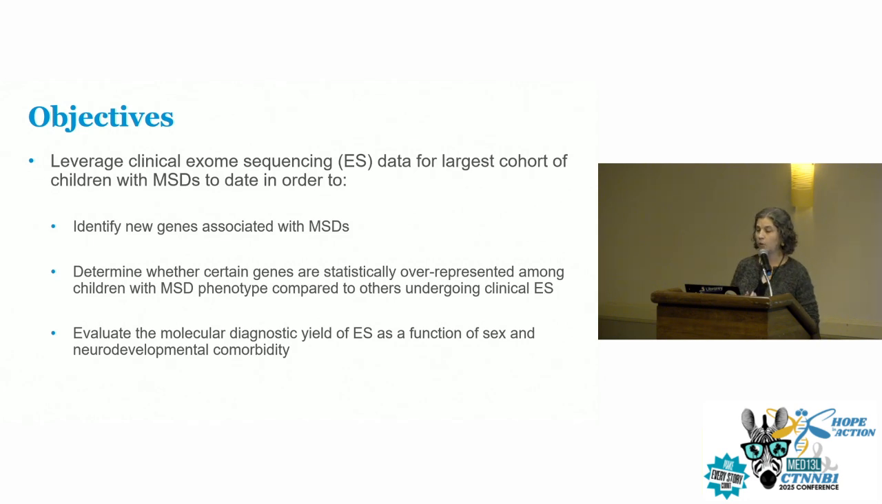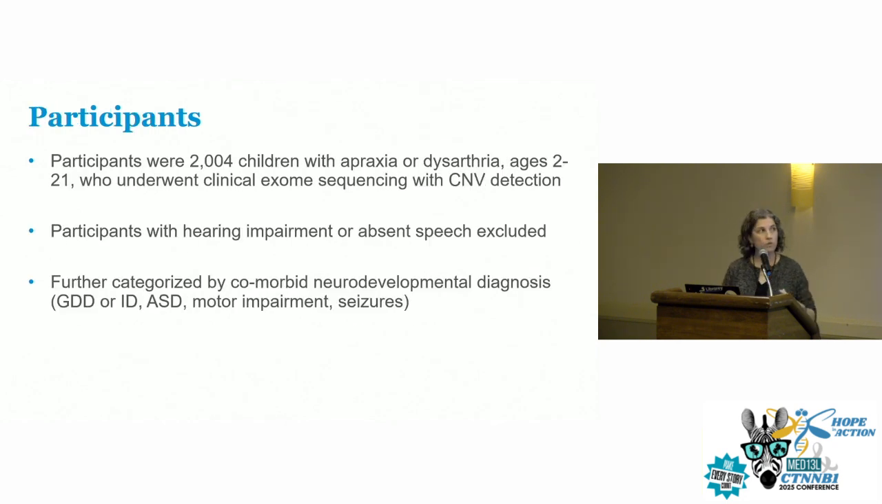We wanted to determine whether certain genes are statistically overrepresented among children who have this type of phenotype compared to just the general neurodevelopmental risk that a lot of these genes do confer when you get a variant in them. We also wanted to evaluate the molecular diagnostic yield of exome sequencing as a function of sex as well as neurodevelopmental comorbidity. So these were 2,000 children who had these previous diagnoses of apraxia or dysarthria. They were ages 2 to 21, so included young kids, but also all the way through adolescence.